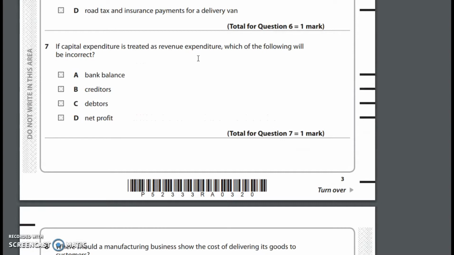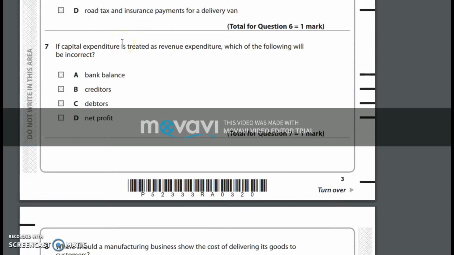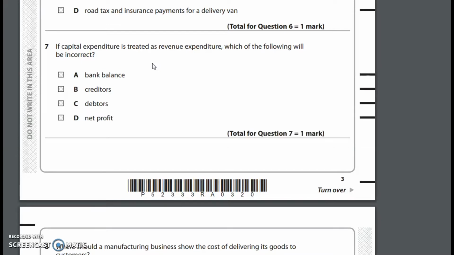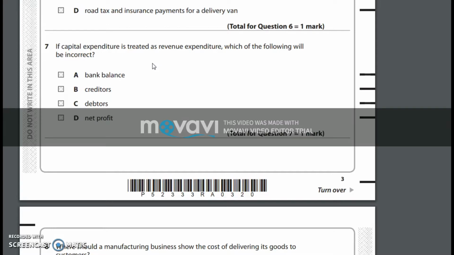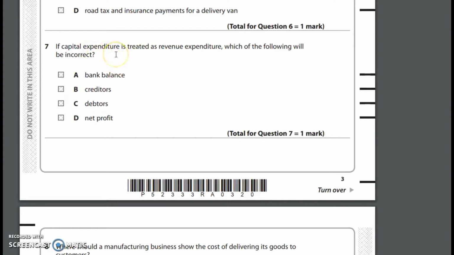Considering question number 7, it asks us, if capital expenditure is treated as a revenue expenditure, which of the following will be incorrect? Well, again, this is a question with regard to capital and revenue expenditure. When we answer this question, the first thing we need to identify is what is capital expenditure, what is revenue expenditure, and how do we treat it. As you have just got a brief idea from the above question, capital expenditure is the expenditure that's going to provide us long-term benefits, whereas revenue expenditure is the expenditure that's going to provide us short-term benefits.